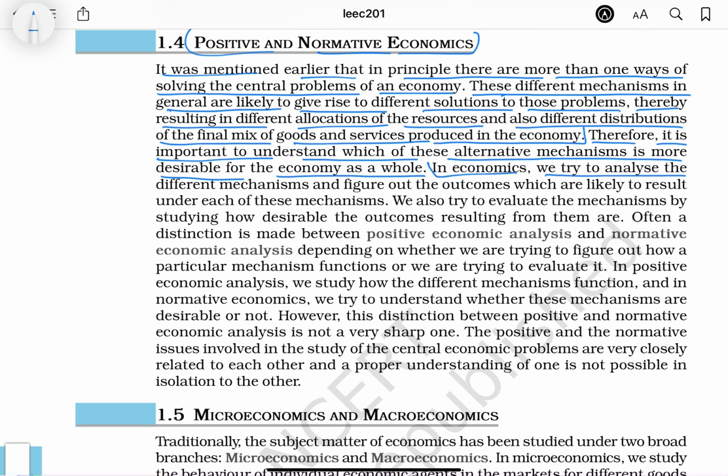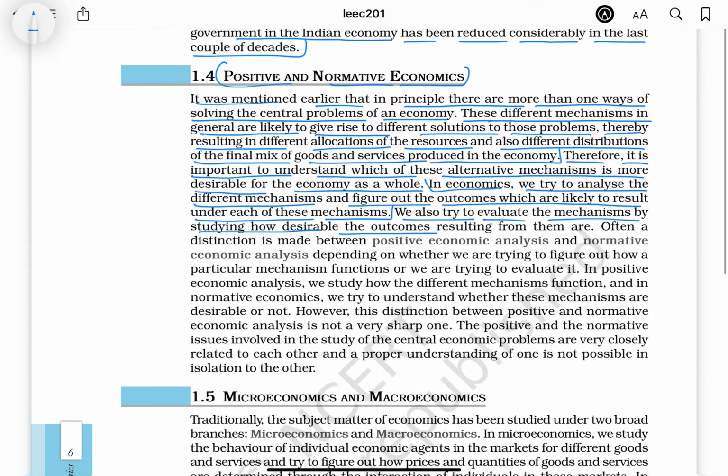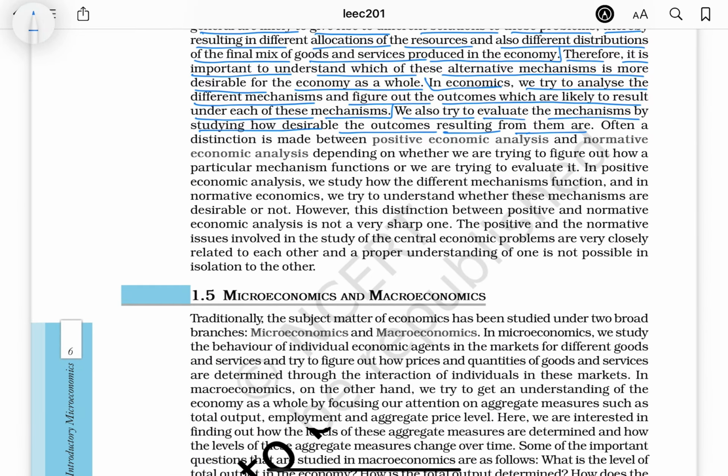In economics, we try to analyze the different mechanisms and figure out the outcomes which are likely to result under each of these mechanisms. We also try to evaluate the mechanism by studying how desirable the outcomes resulting from them are. Often a distinction is made between positive economic analysis and normative economic analysis, depending on whether we are trying to figure out how a particular mechanism functions or we are trying to evaluate it. In positive economic analysis, we study how the different mechanisms function, and in normative economics, we try to understand whether these mechanisms are desirable or not.